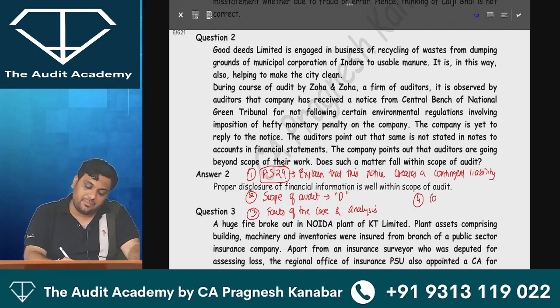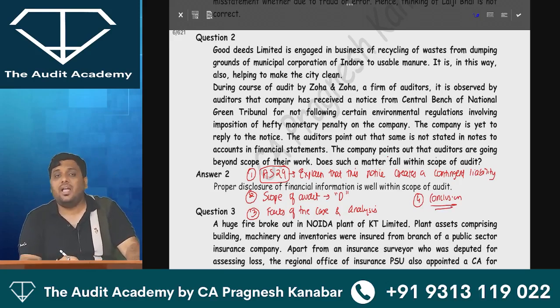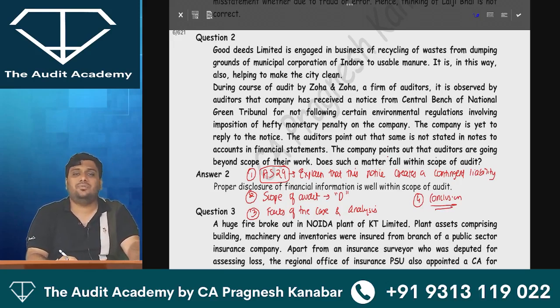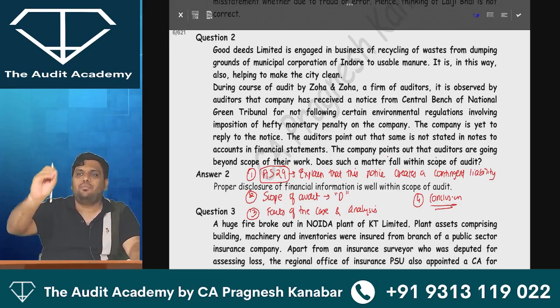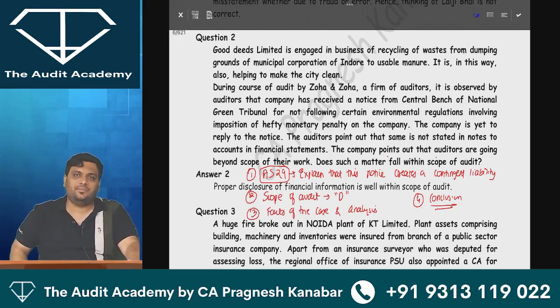And then the last paragraph will be your conclusion, that the company says it is beyond the scope of the work. However, as per the above discussions, it is very well within the scope of audit. Therefore, the company's view is incorrect. Are you clear how you are supposed to write? Yes, sir.